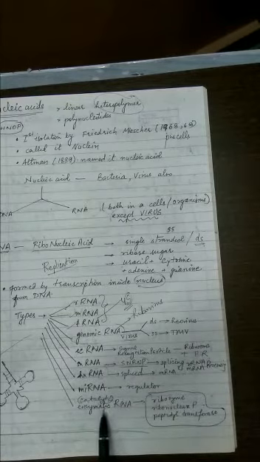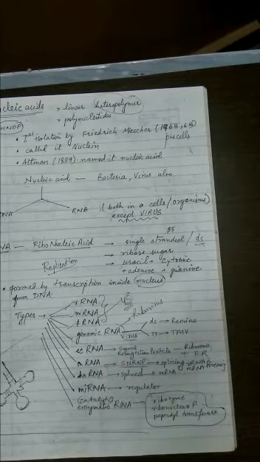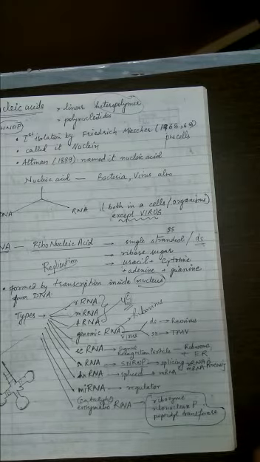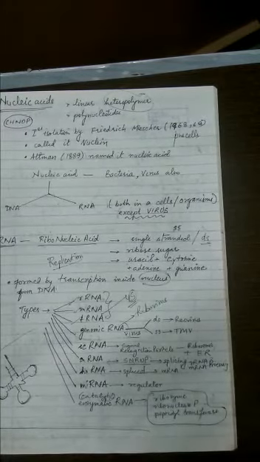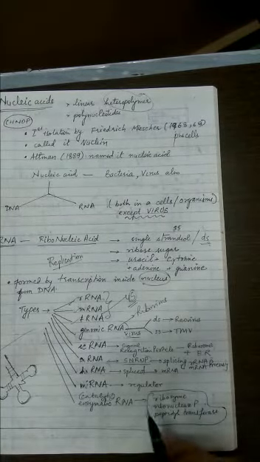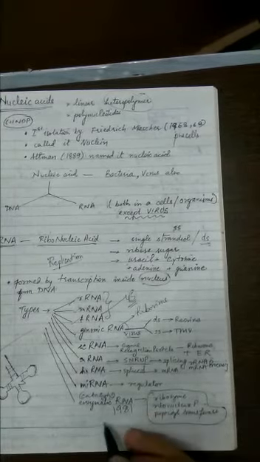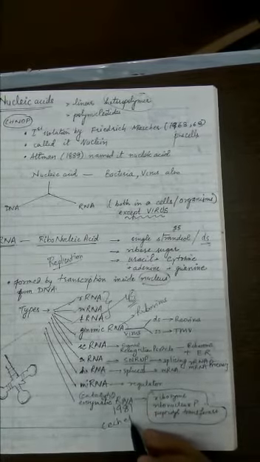Let's understand the first one, that is the enzymatic RNA. All those RNAs which act like an enzyme or like a catalyst are called catalytic RNAs or enzymatic RNAs. These RNAs were discovered in 1981 by Cech et al.